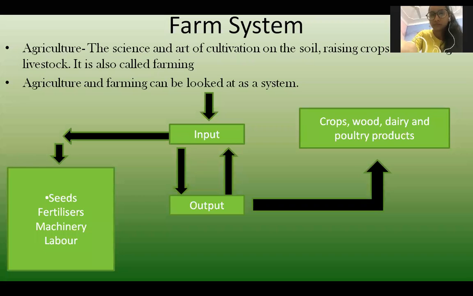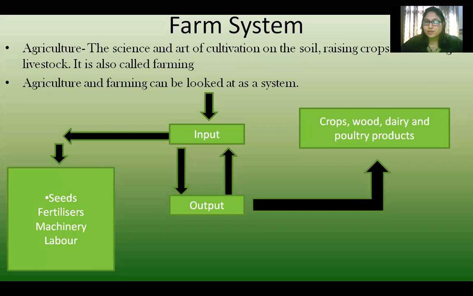Now, next, farm system. Now you know the definition of agriculture. What is agriculture? It is the science and art of cultivation on the soil, raising crops and rearing livestock. This all is called agriculture, and it is also known as farming. So underline this definition of agriculture; you must know it. When we say agriculture, we only understand that it is all about farms and growing crops. But the proper definition is the science and art of cultivation on the soil, raising crops and rearing livestock. It is also called farming.